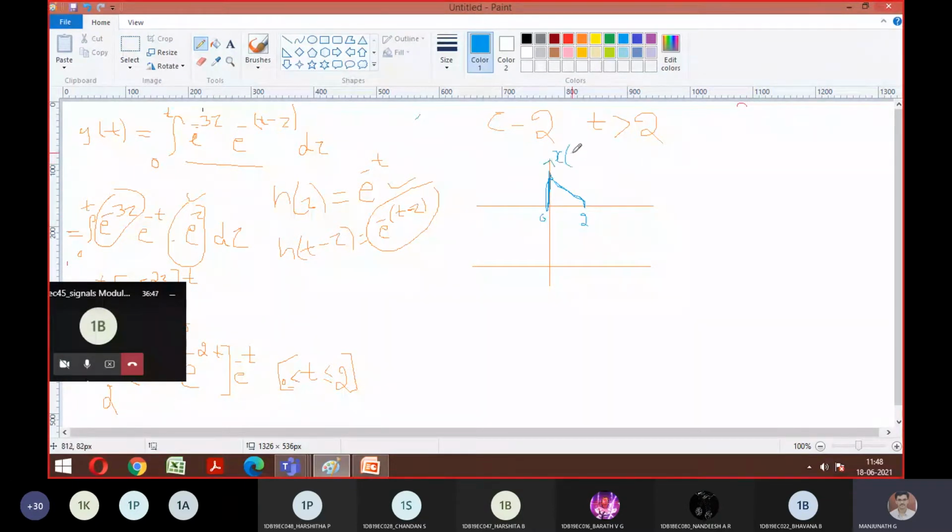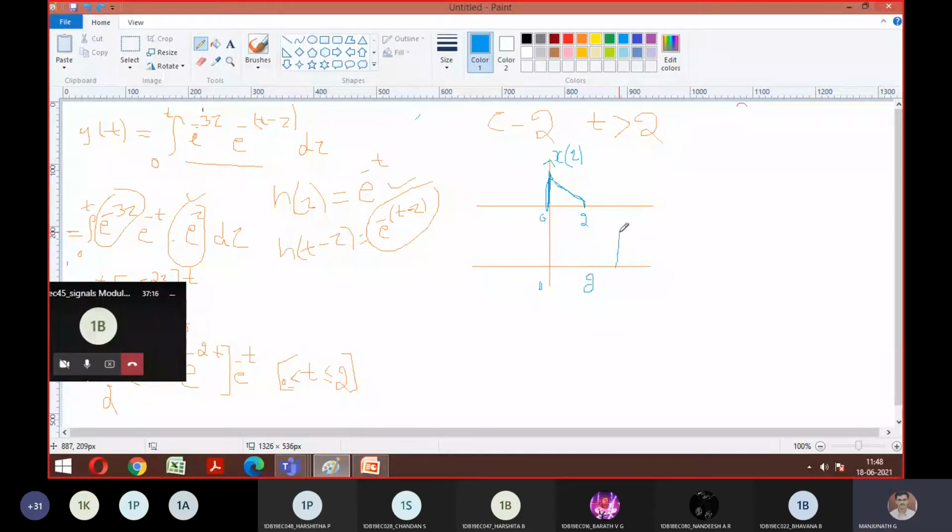So now for case number 2, we know the range is 0 to 2. Earlier you have taken the values of t in this way. Correct? So this is for case 1. Now the case is greater than 2. Greater than 2 means what? This t should be after 2. So this t after 2. So if so, how does it look?